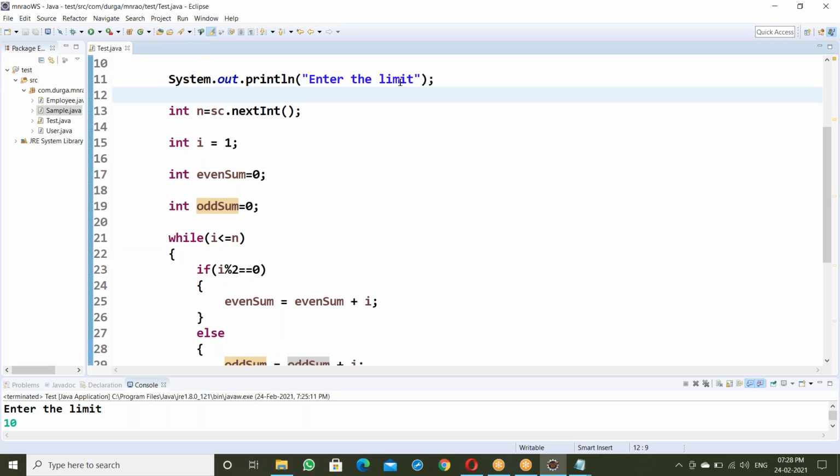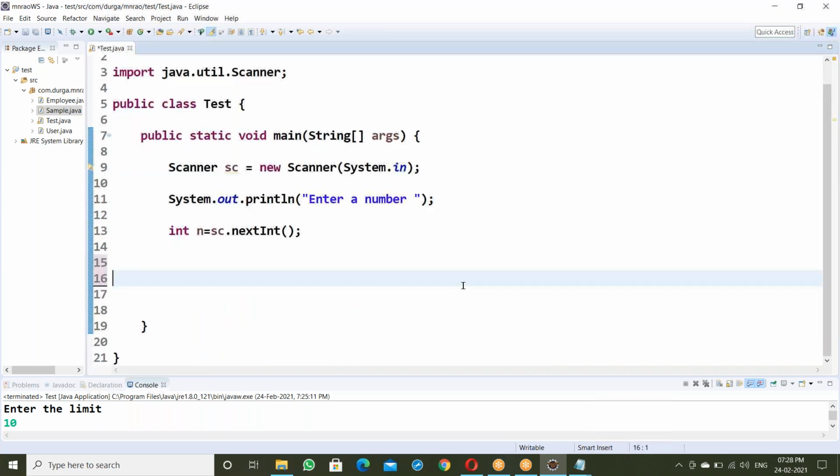Okay. Enter a number. So enter a number, read n value. Reading n value here. Finding factorial of that number here. Factorial, int fact is equal to 1.